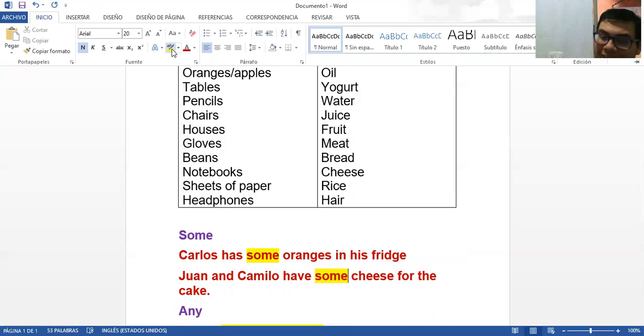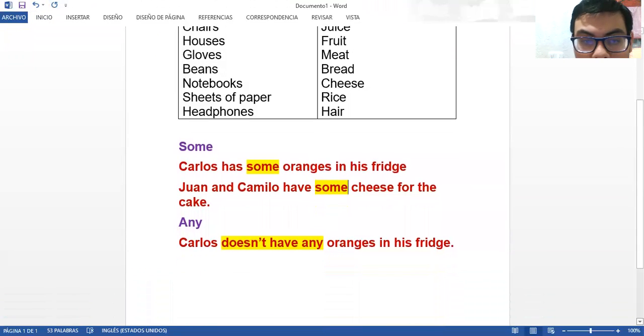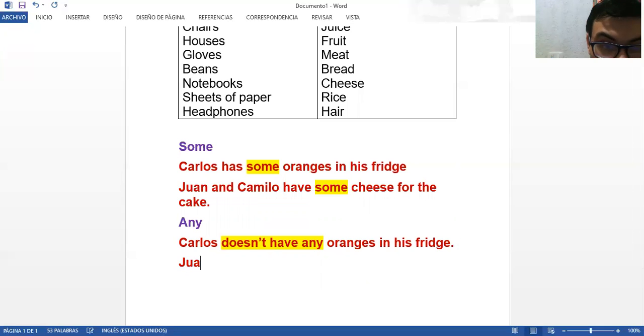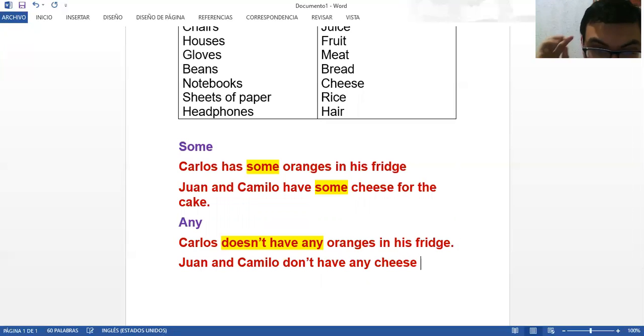And we are going to do exactly this same sentence with any. So we are going to say Juan and Camilo don't have any cheese for the cake.